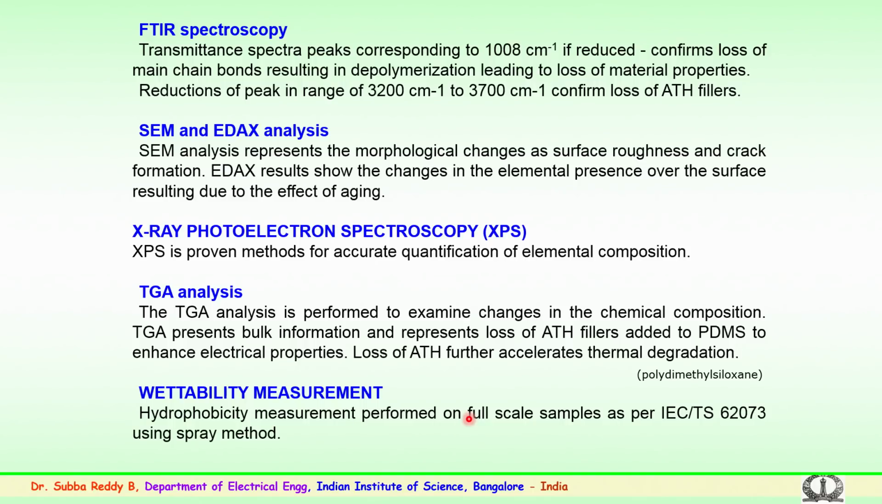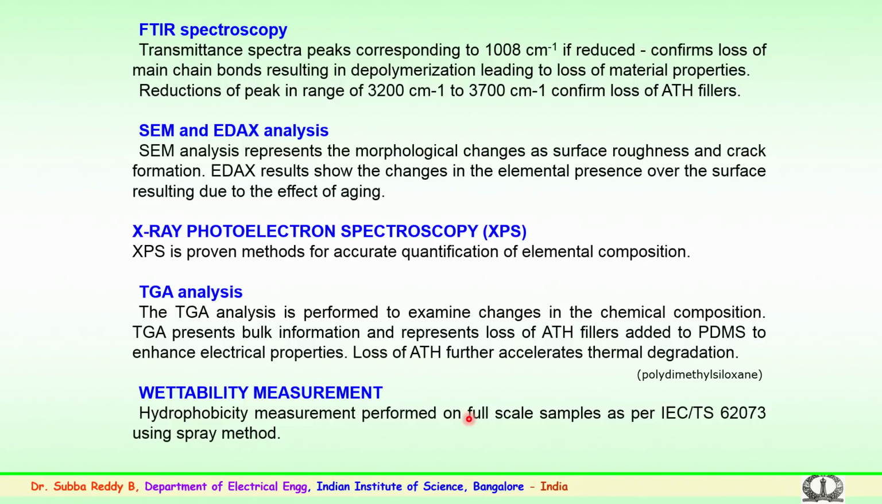The other is the wettability or hydrophobicity measurement. Hydrophobicity measurements are performed on the samples, which could be slabs or full scale samples. This is carried out as per IEC 62073, and there are methods for both. For flat samples, a droplet of water is put on the sample, and using a goniometer you see the sample's hydrophobicity characteristics. Depending upon the water droplet and hydrophobicity nature, it is classified as hydrophilic and so on.